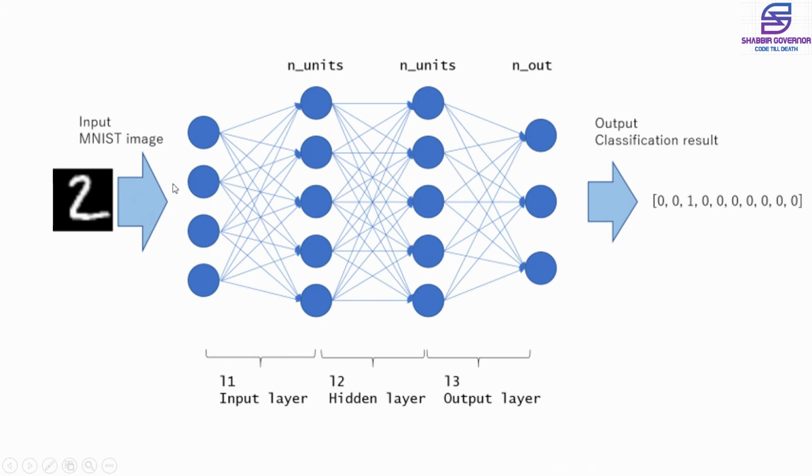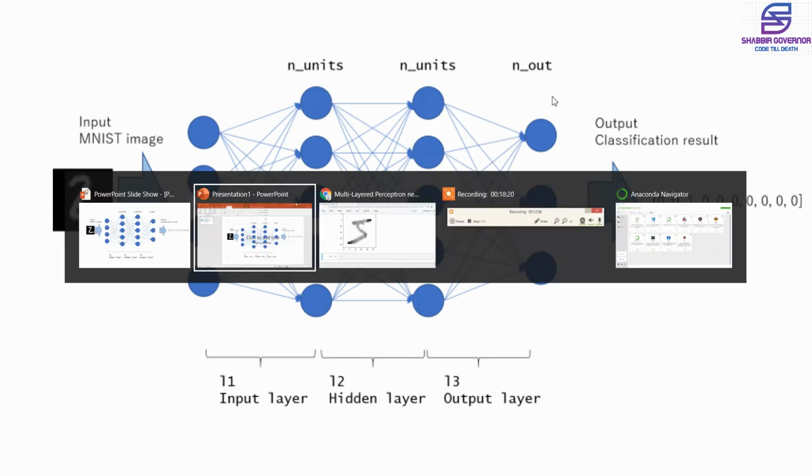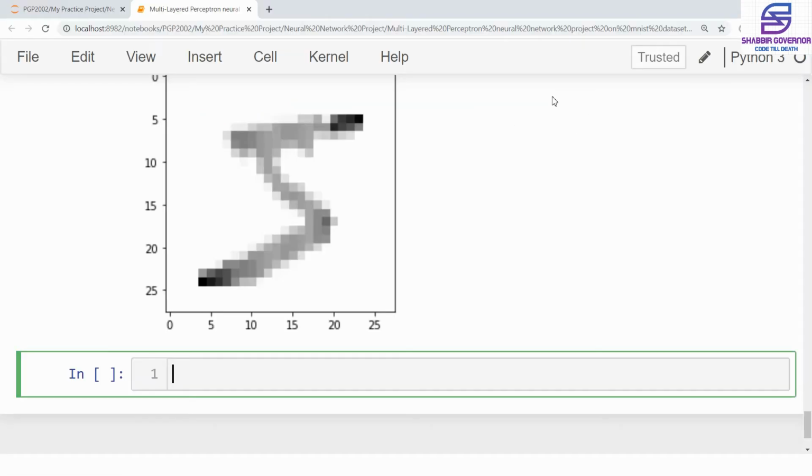In the PPT, what I had shown you was that we have an input layer, then two dense layers, and then the final layer. So this is a kind of sequential model. To build a sequential model in Keras, we'll simply write tf.keras.models.Sequential. What this does is tell our system that the model is going to be sequential, and a sequential model is where all the data goes from one end to the other, and the data is not coming backwards in the neural network.